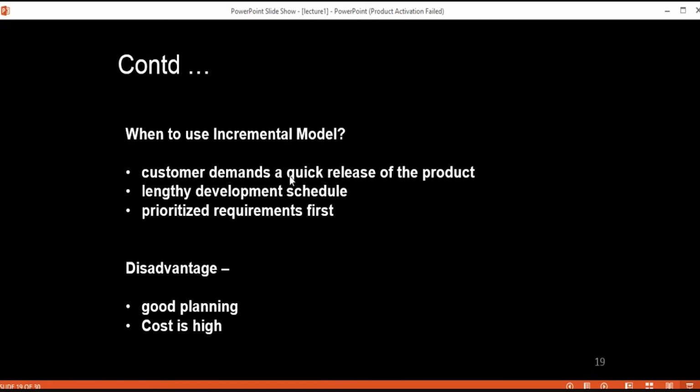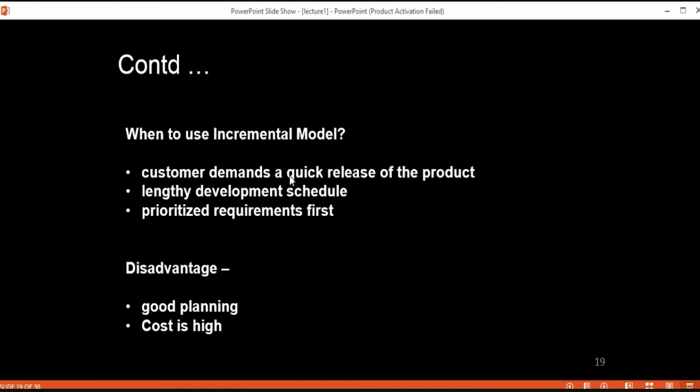Then here, the delivery of functionality is done in multiple cycles depending upon the priorities of the requirements. Whatever requirement is important, at the highest priority, you have to deliver to your customer first.